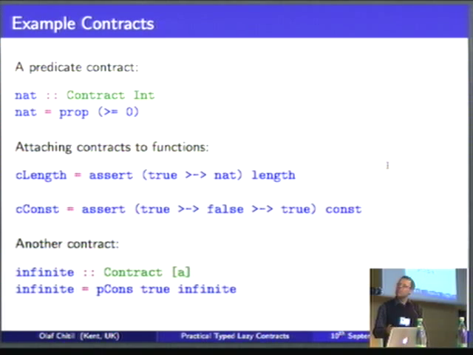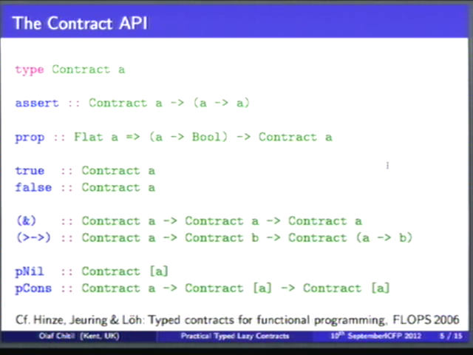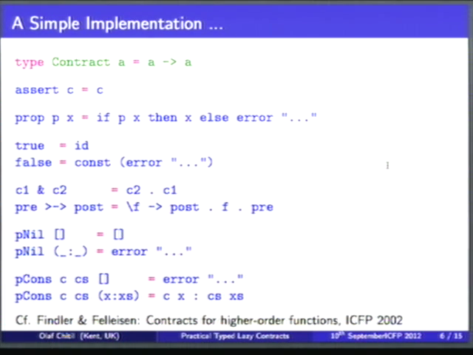Okay, so we have all that, and if you want to implement that, actually it's pretty trivial. It's very straightforward. We just look at the implementation of eager contracts from Scheme. So just looking at that, the main idea is, first of all, let's just look at the API here. This is the API that I just used in all the examples, and that's based on some previous work by Hinze and others. But let's look at actually implementing this. So that's what we see here.